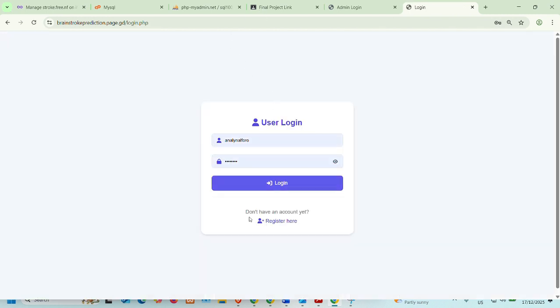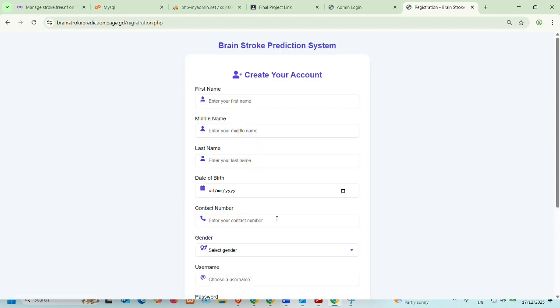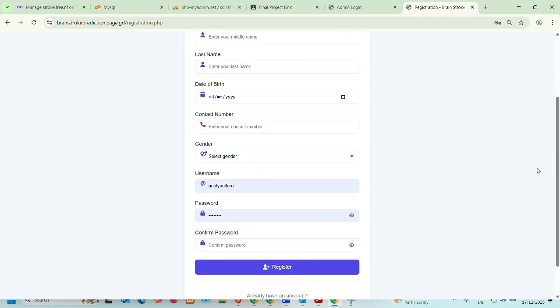This is the login page of the Brain Stroke Prediction System. Here, the user enters their username and password to access the system. If the user already has an account, they can click the login button to proceed. If the user does not have an account yet, they can click the register here link to create a new account.